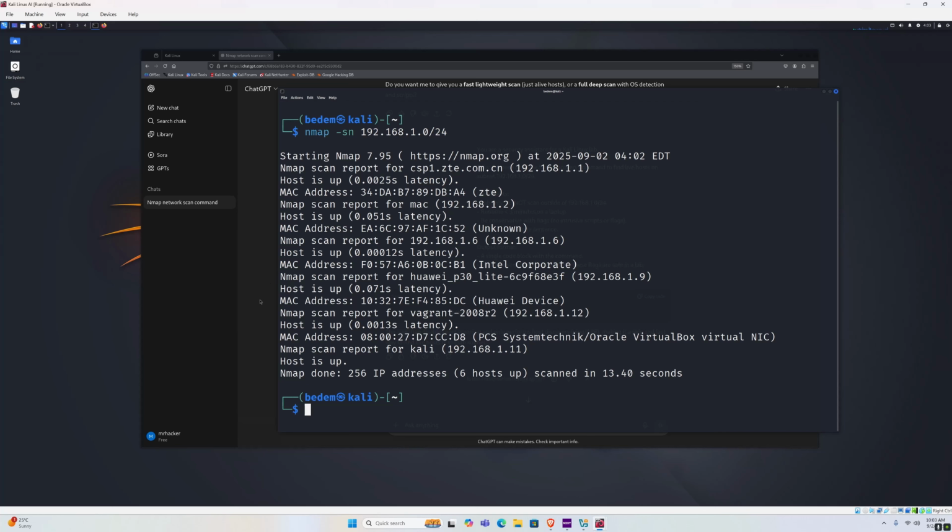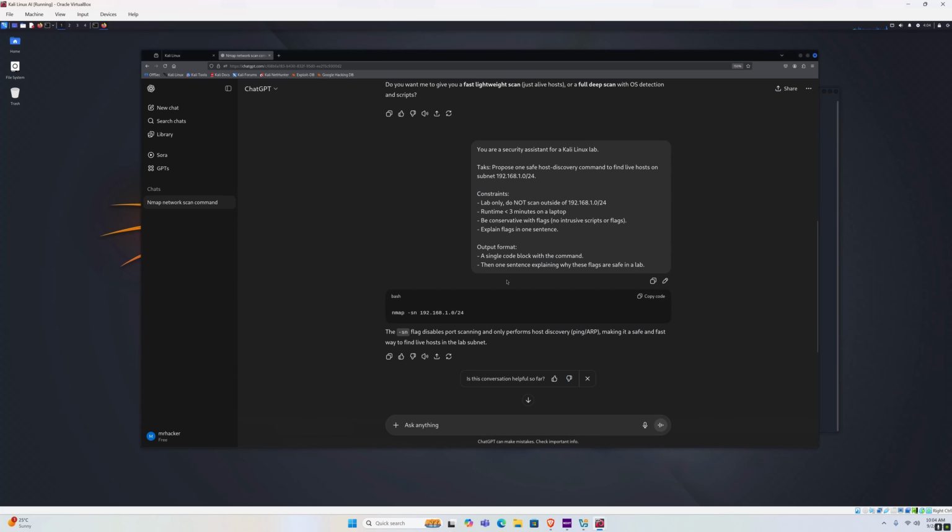Alright, but what else can we do with Kali Linux? Well, let's try to build a mini reconnaissance plan that will have a strict output format similar to this prompt that we typed right here. So how can we do that? We want to use a strict prompt to get a short plan which we can run step by step. So let's continue with the same intro sentence.